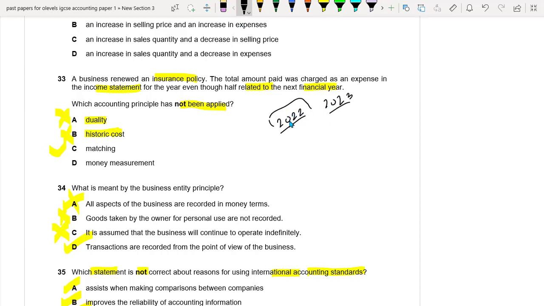Why? Because this is not related to this year's expense. So this is the matching concept. So yes, the matching concept is not applied here. Money measurement, again, is not the right option, because money measurement says that everything which may have some monetary value should be recorded in the business. So D option is not the right option.